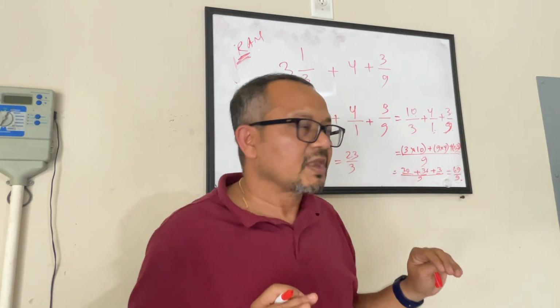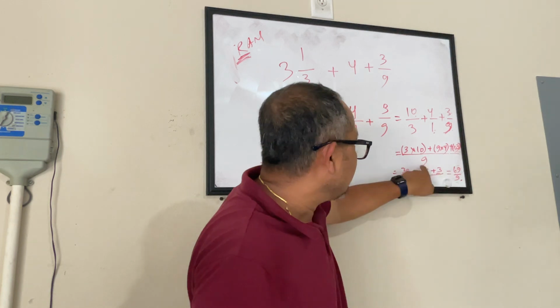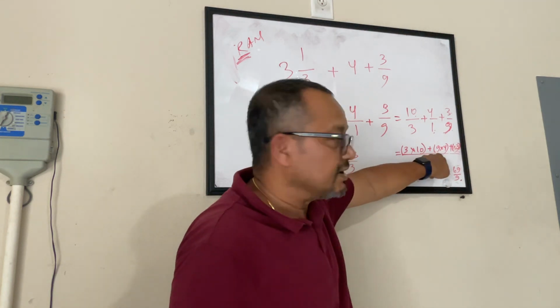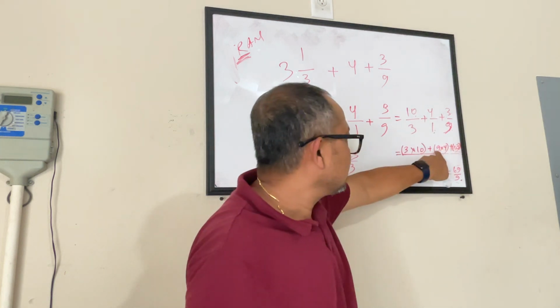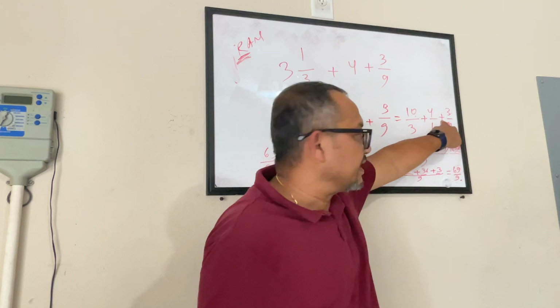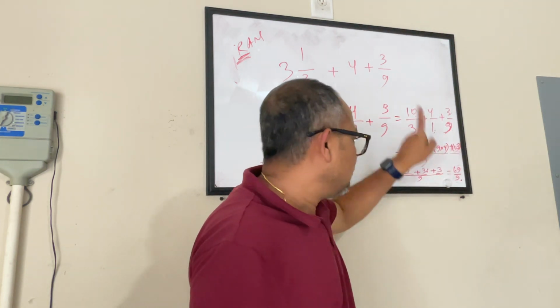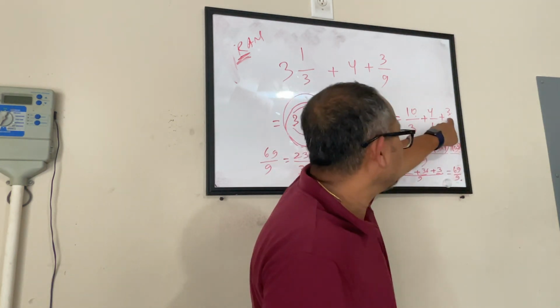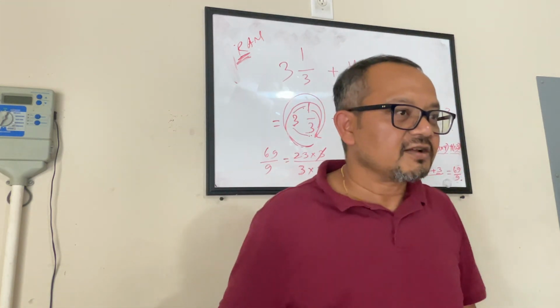Okay? Then I looked at the second number. How many times of 1 gives me 9? 9. 9 into 1 is 9. So I wrote 9. And then what do I have in the numerator? 4. 9 into 4. Then I said, what is my sign? Plus sign. Look at this number. How many times of 9 gives me 9? 1. So 1 multiplied by numerator 3. And this, simply added them. Done.